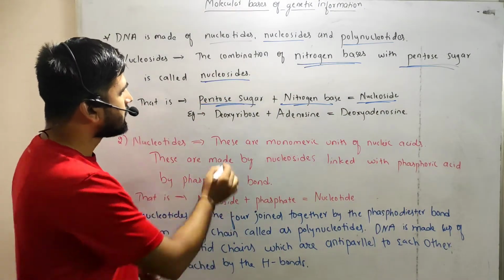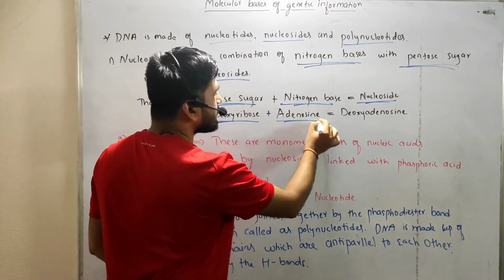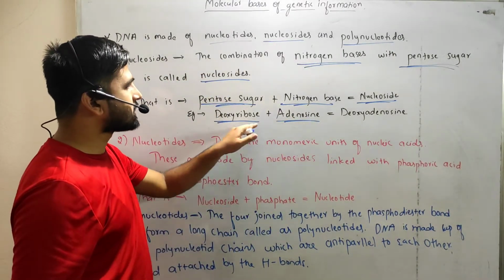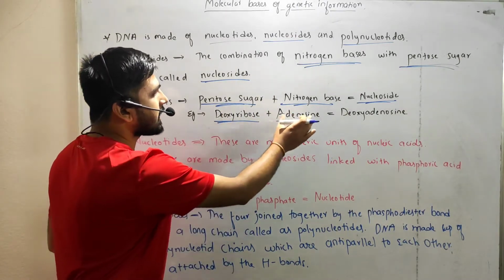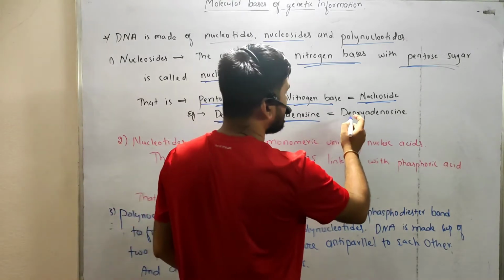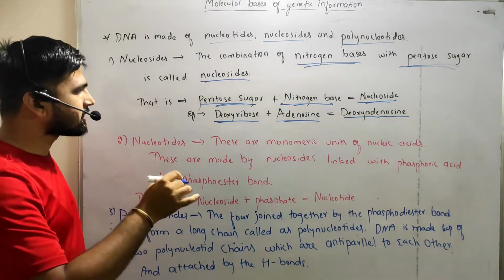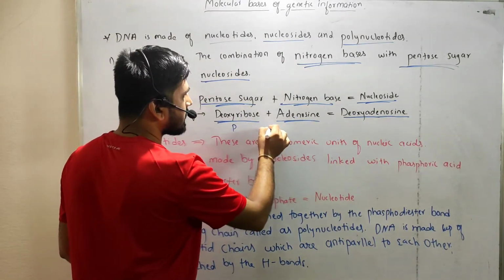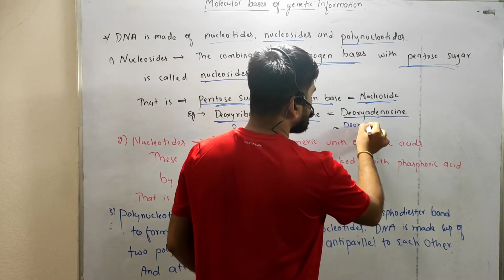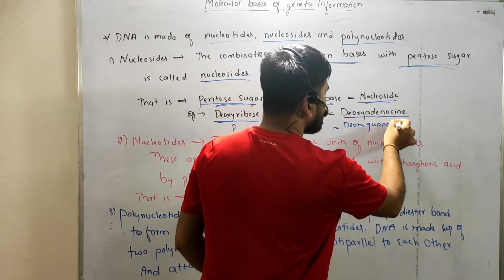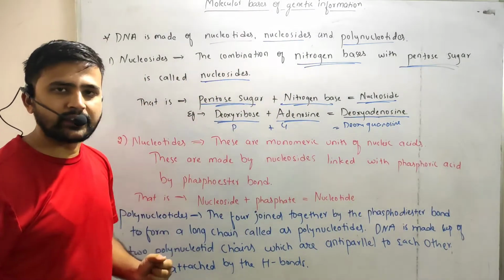For example, deoxyribose is the pentose sugar, and adenine is one nitrogen base. If a pentose sugar is attached to adenine, at that time it will form deoxyadenosine. For example, if you take pentose sugar plus guanine, it will be deoxyguanosine. Likewise, if you take pentose sugar with thymine, deoxythymidine, like this.